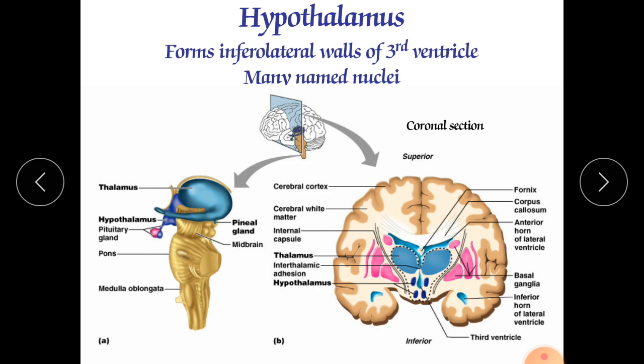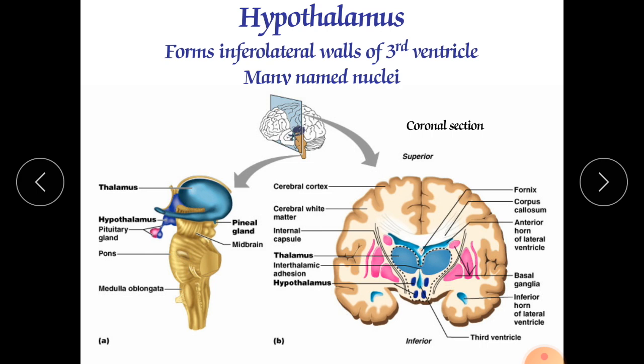Fourth is called preoptic region. It is anterior to the supraoptic region and is usually considered part of hypothalamus because it participates with the hypothalamus in regulating certain autonomic activities. The preoptic region contains the medial and lateral preoptic nuclei. Means this preoptic region contains two nuclei, one is medial and another is lateral preoptic nuclei.